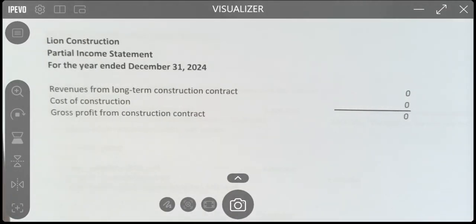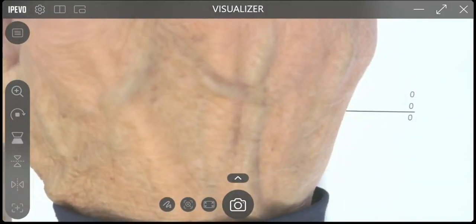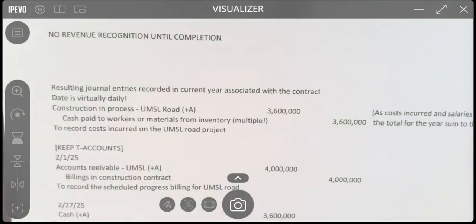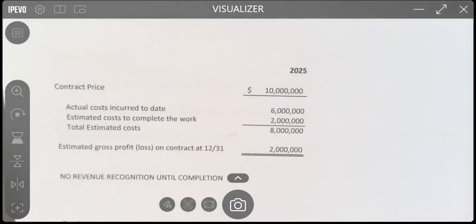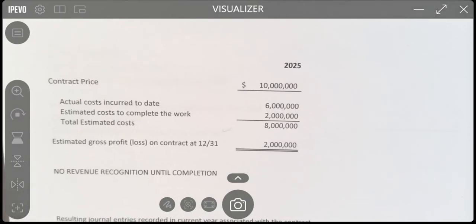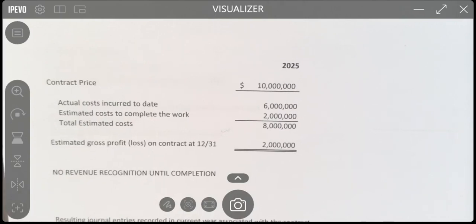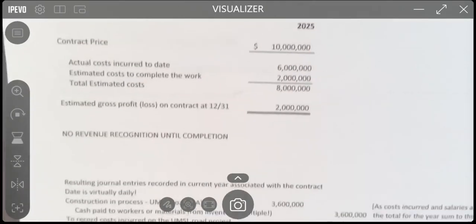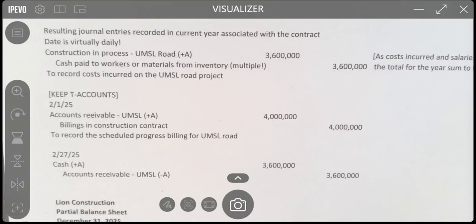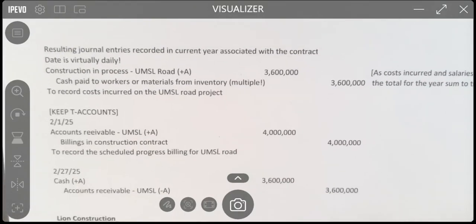Now pause the video and go do 2025. It'll be the same thing. And welcome back. We have incurred $6 million to date on the way to a total of $8 million. We don't get to recognize any revenue on the income statement.